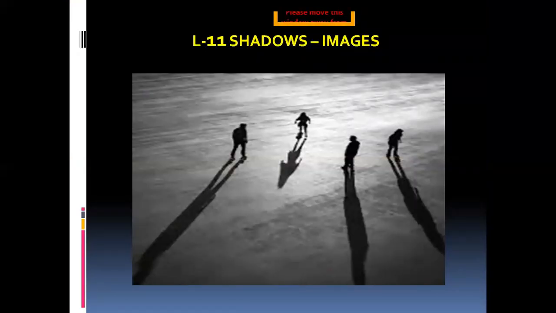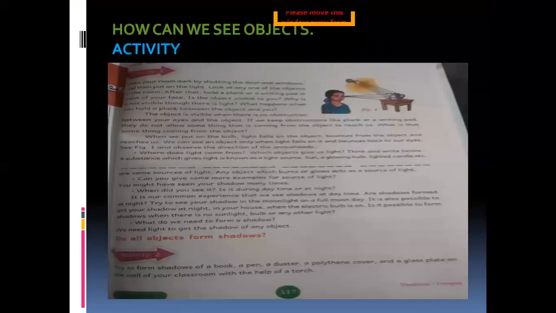Our next lesson, lesson 7, shadows and images. Let me talk about this lesson. First of all, how can we see objects? When you go to a dark room, shutting the doors and windows, can you see any object? You cannot. But when you switch on the light, you can see the objects.